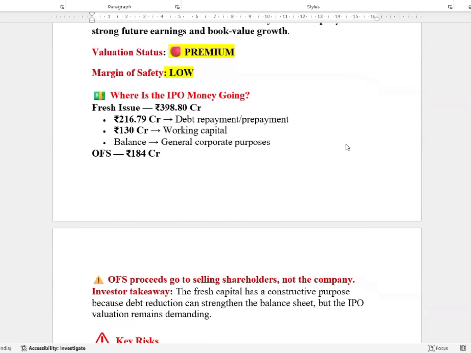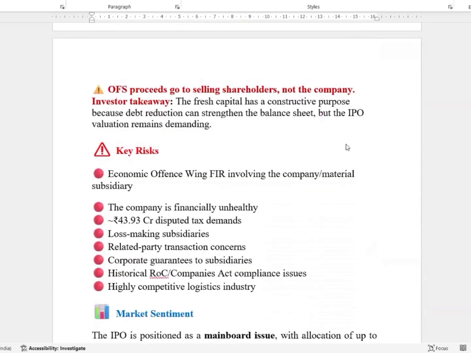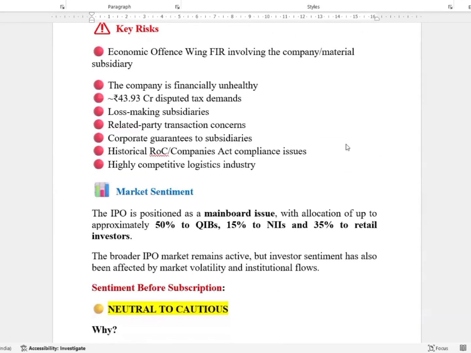Fresh issue 398 crores: 216 for debt repayment and prepayment, 130 crores for working capital, and the balance for general corporate purposes. OFS 184 crores. OFS proceeds go to selling shareholders, not to the company. Investor takeaway: the fresh capital has a constructive purpose because debt reduction can strengthen the balance sheet, but the IPO valuation remains demanding.